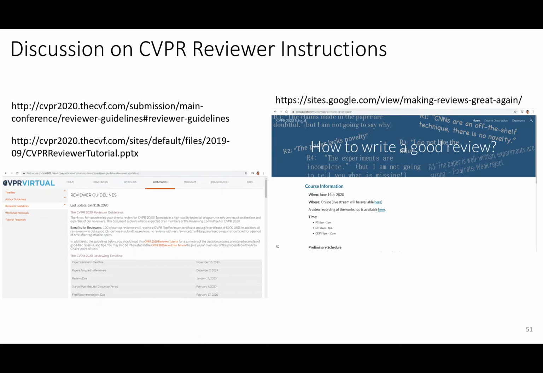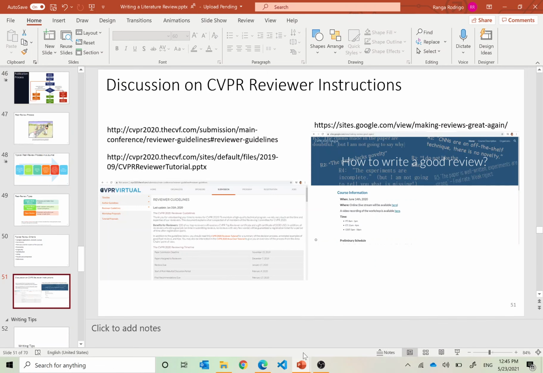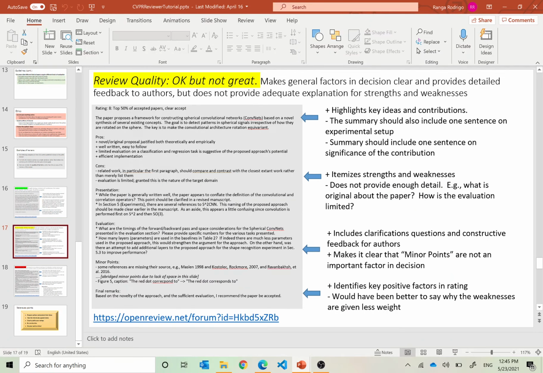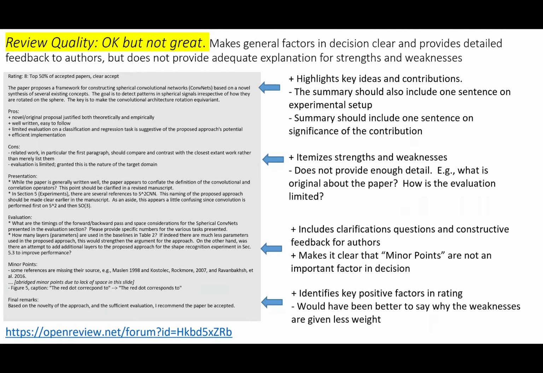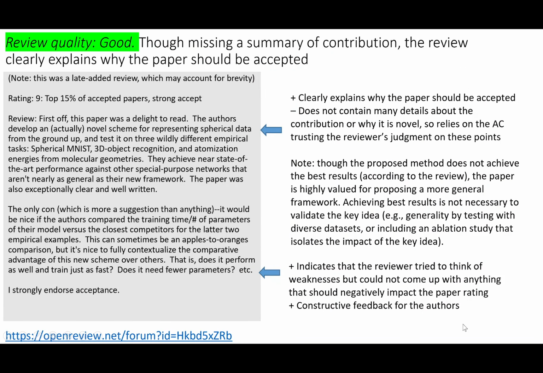So let's briefly look at some instructions given to the CVPR reviewers in 2020, just to see how they use the literature to evaluate the goodness of a paper. Alright, so this one is a good review. So you can see in this case the reviewer fully understands the related work.